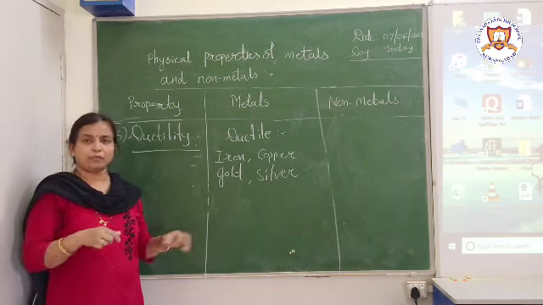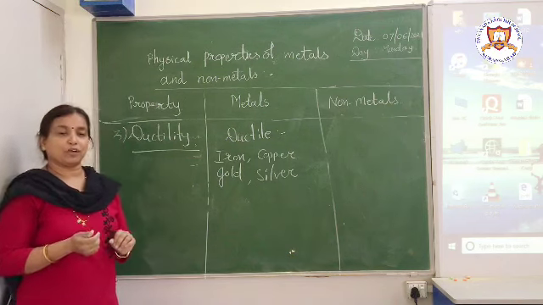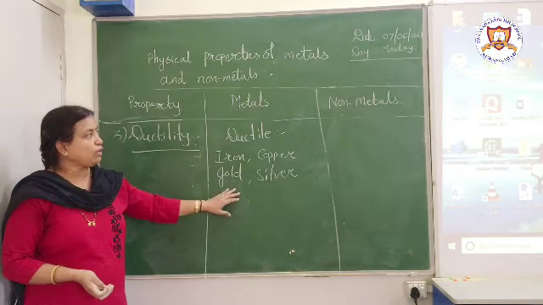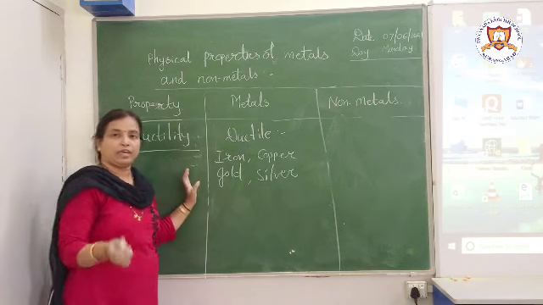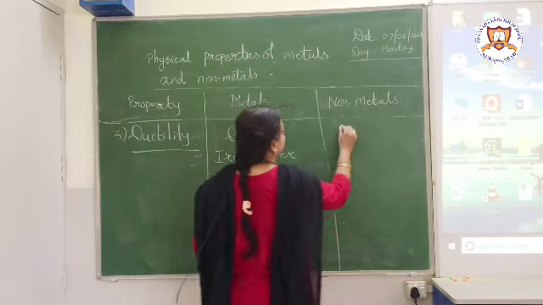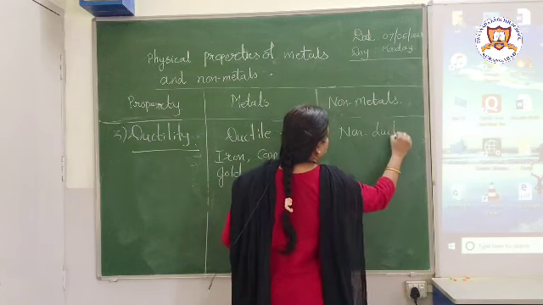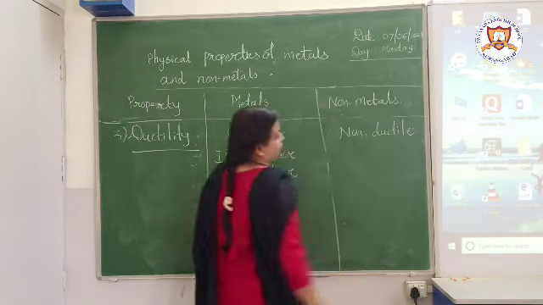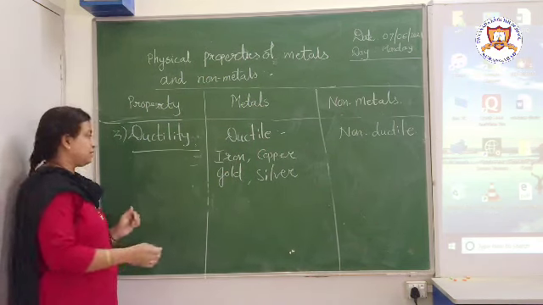Hence we can give different shapes to it, and we can make different jewelry out of that. So all these have this property, that is ductility. Whereas non-metals are non-ductile. Non-metals do not possess this property, that is ductility.